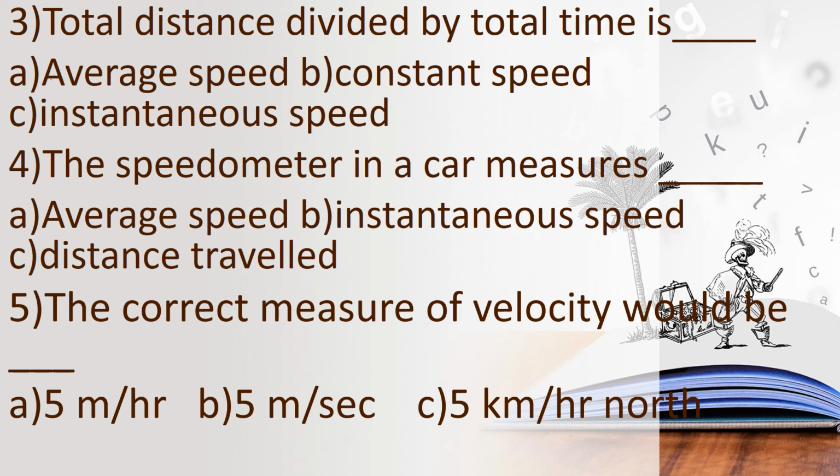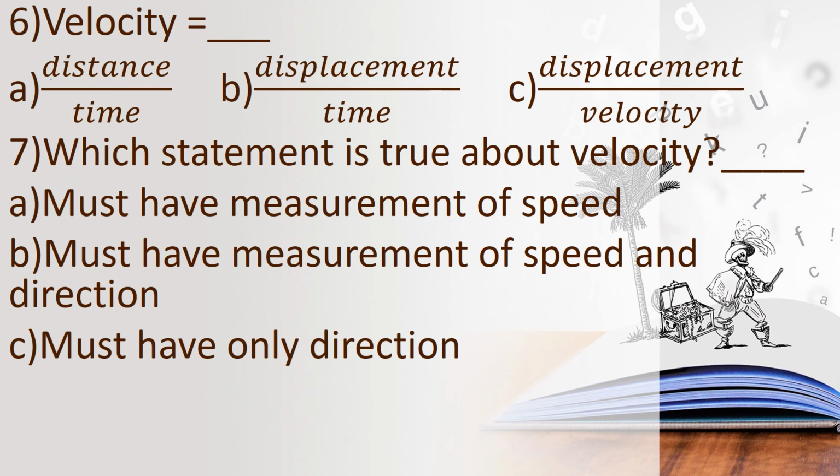Children, have you all written the questions? Sixth question is velocity equal to, the formula we have learned. So option A, distance upon time. Option B, displacement upon time. And option C, displacement upon velocity. Okay. So velocity equal to, I think you can write the answer.